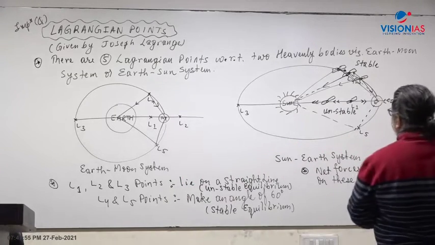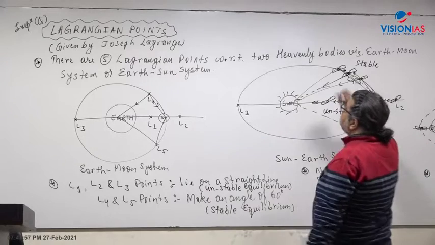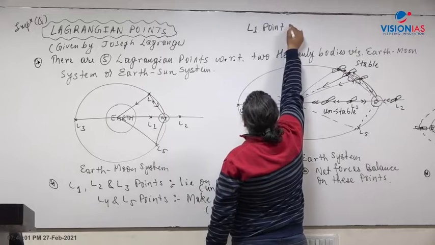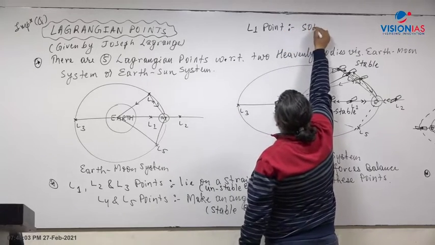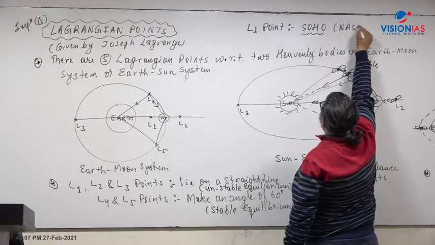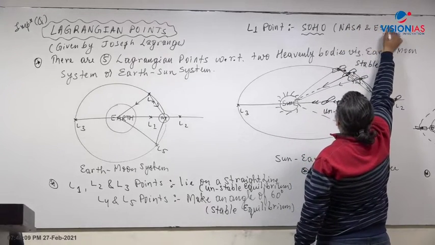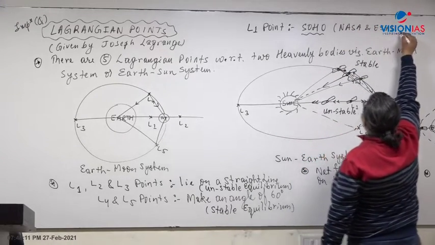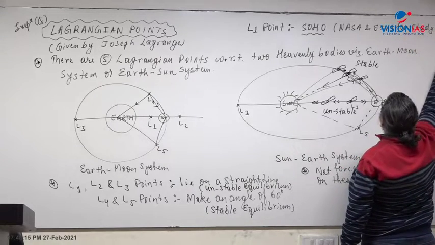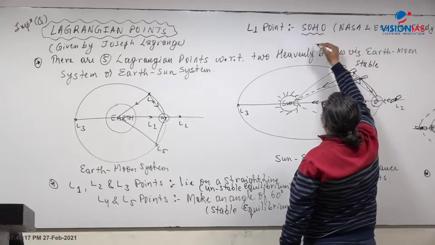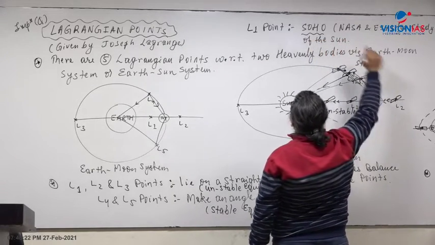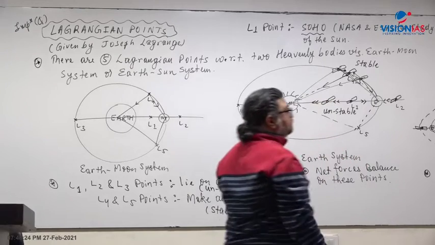Presently at this L1 point here, the Solar and Heliospheric Observatory, SOHO, jointly by NASA and ESA, is being used for the study of the sun. Whatever documents or data we get on the sun are because of SOHO at the L1 point.